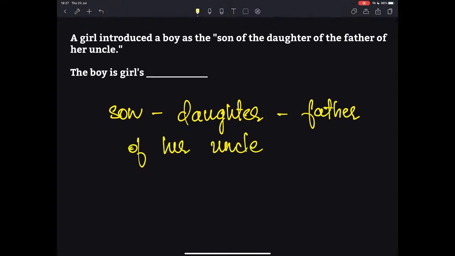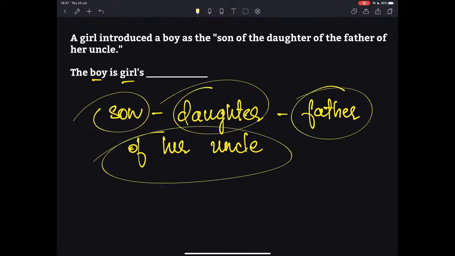Now what we have to do here is identify the relationship between the boy and the girl. The girl is introducing a boy, and she says this boy is the son of the daughter of the father of her uncle.